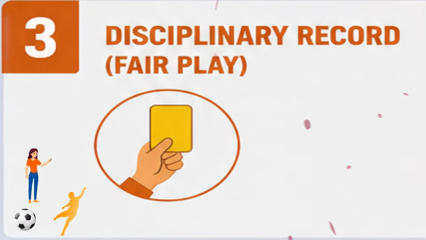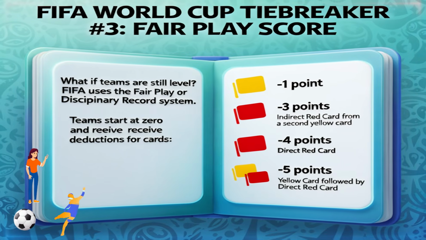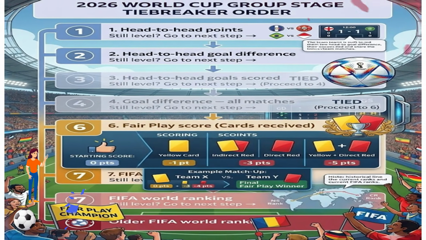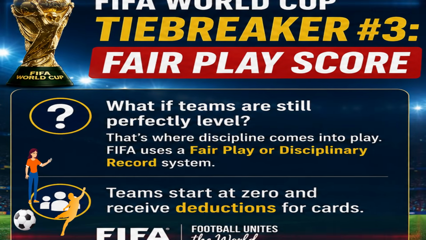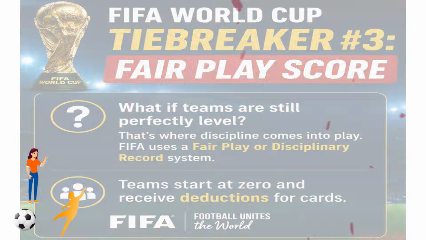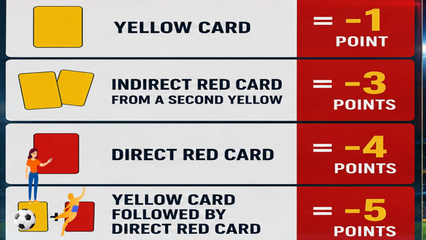Tiebreaker number 3, fair play score. What if teams are still perfectly level? That's where discipline comes into play. FIFA uses a fair play or disciplinary record system. Teams start at 0 and receive deductions for cards. A yellow card equals minus 1 point.